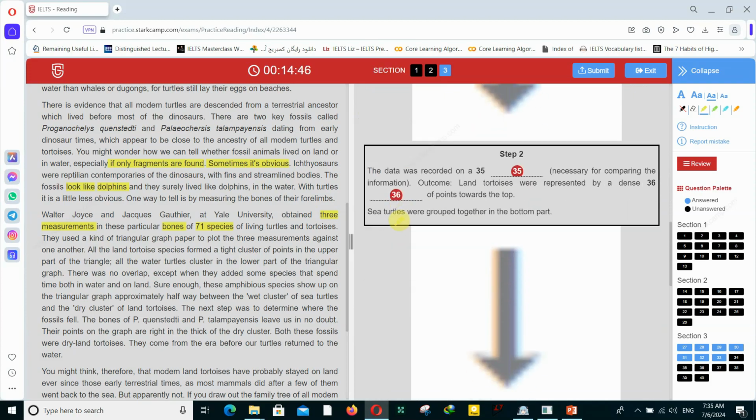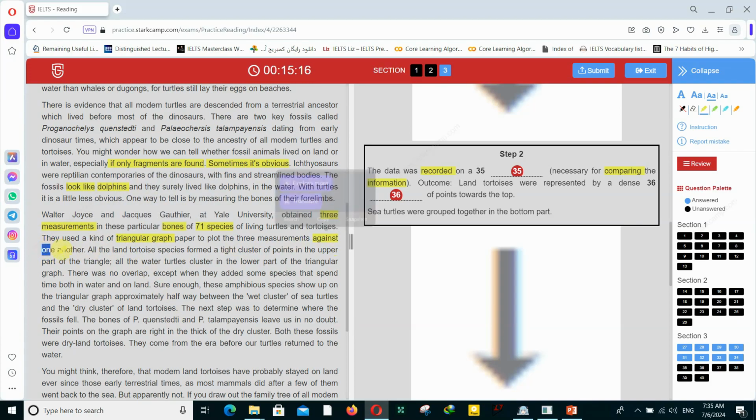Step 2. The data was reported on a what? Here we need a singular noun necessary for comparing the information. Okay, the questions and answers are in the same order. Bear that in mind for this type of question. You have to know whether the question and answer are in the same order or not. They use a kind of triangular graph paper to plot the 3 measurements against one another.